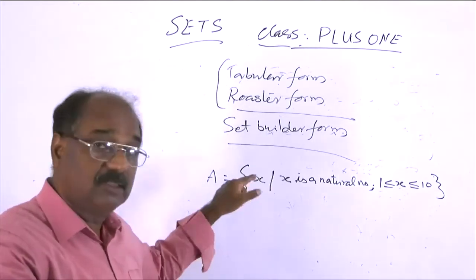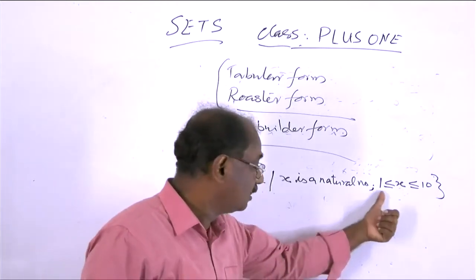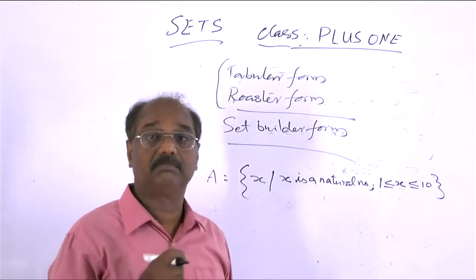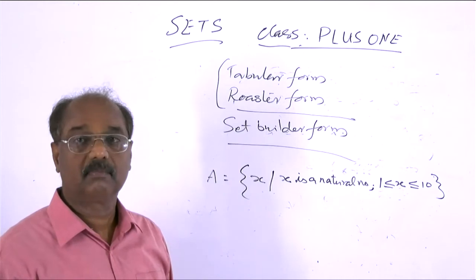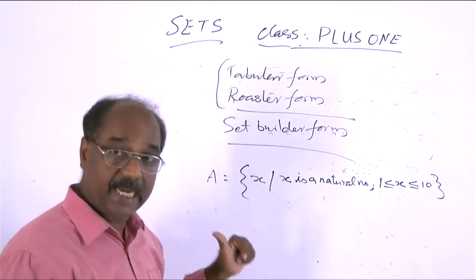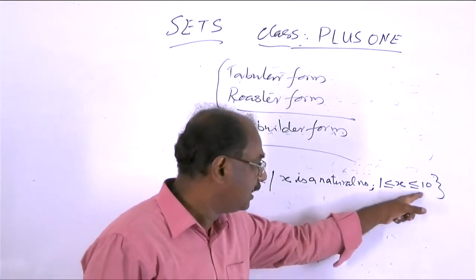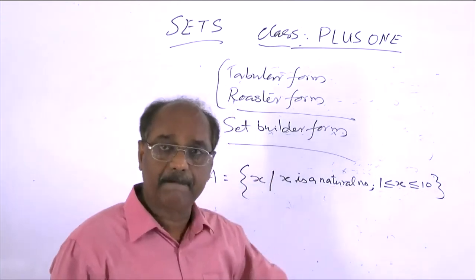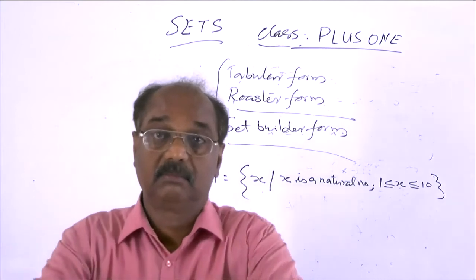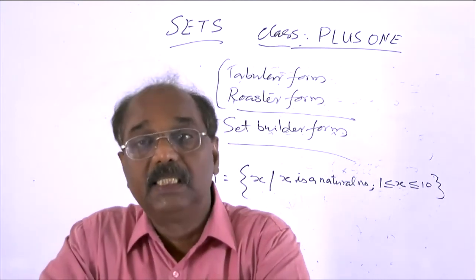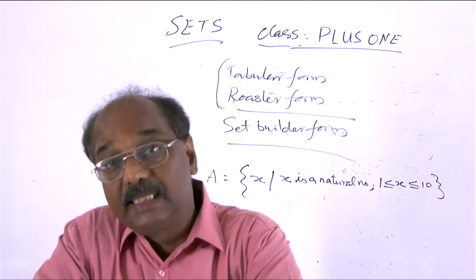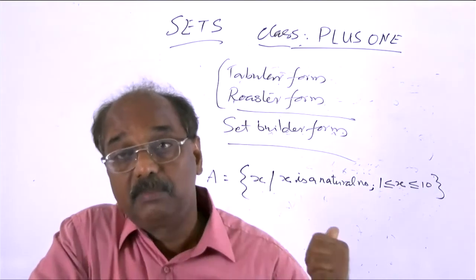This representative says here what I am. This x says I am a natural number and I range from 1 to 10. That is the method of building a set, and this is the set builder form.